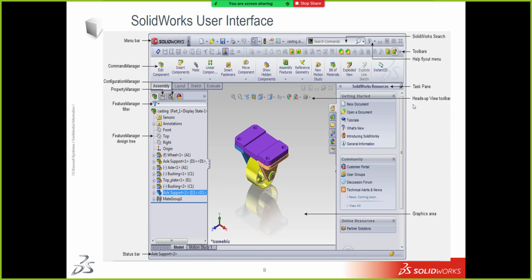Next one, fifth one, heads up view toolbar.